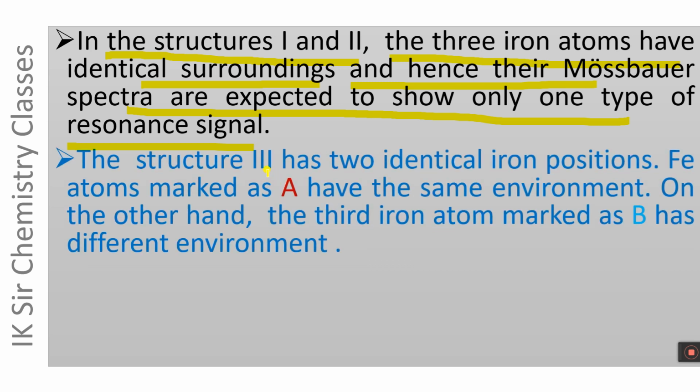The structure 3 has 2 identical iron positions. The 2 Fe atoms marked as A have the same chemical environment. On the other hand, the third Fe atom marked as B has a different chemical environment.